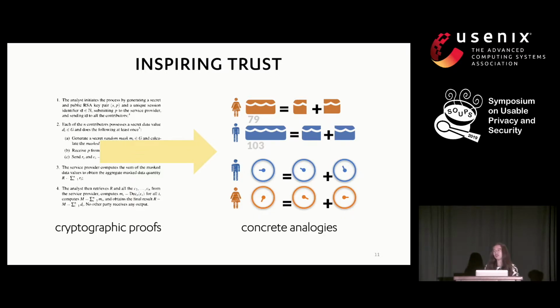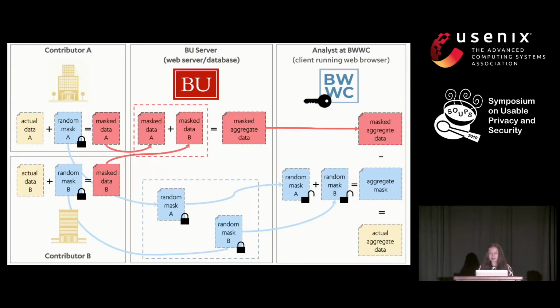Although we could show our audiences cryptographic proofs, they're not necessarily accessible to a broader population. So instead, we've tried to draw analogies or use examples with concrete demonstrations of how MPC works. These analogies are not meant to explain every intricate detail of MPC, but they're meant to give audiences confidence that it's possible to compute a function on private inputs and not reveal any of those inputs.